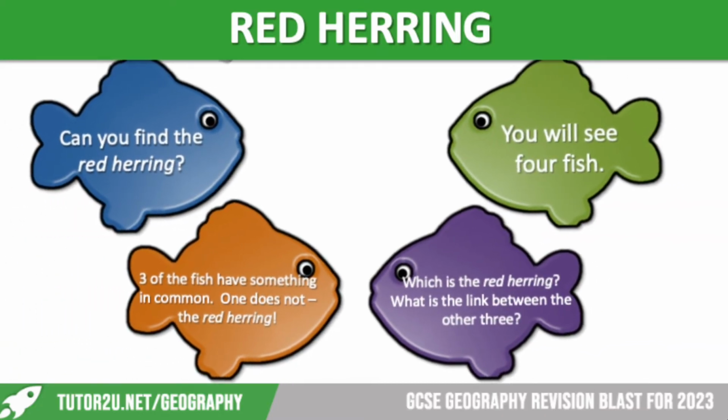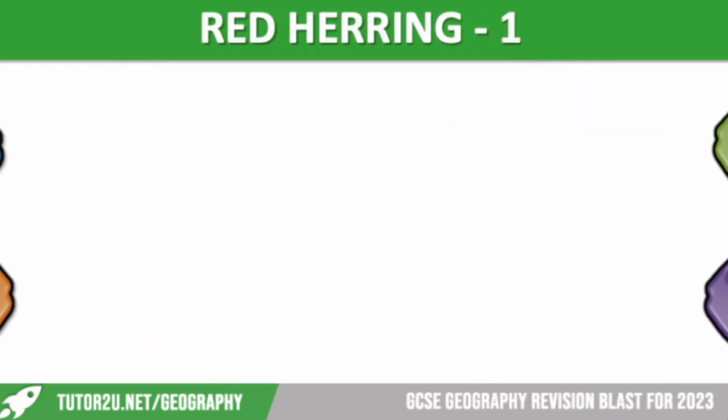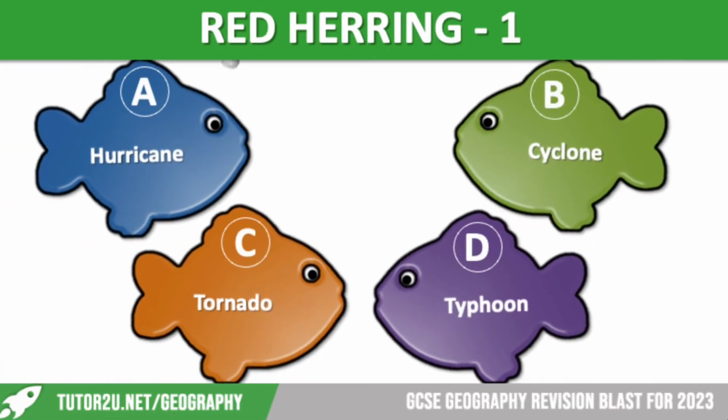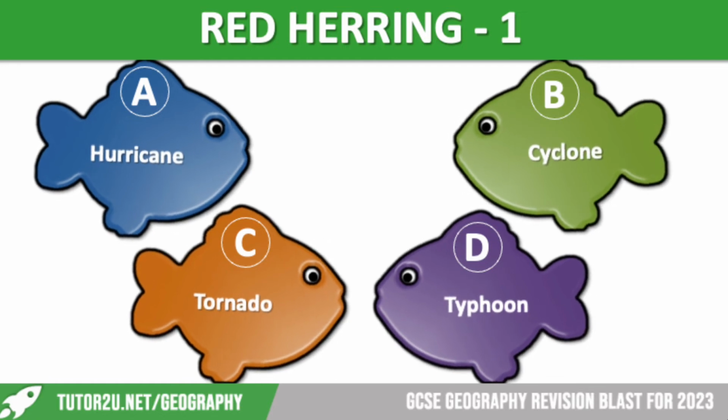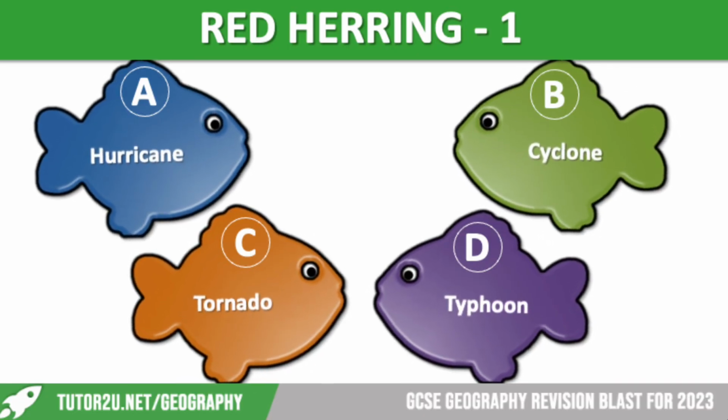Okay, so we have another red herring activity here. Like before, though it looks slightly different this time. We have 4 items on the screen. 3 of them have something in common. One of them is the odd one out. Which one is the odd one out? Like before, if you need a little bit more time to work them out, then please pause the video. We're about to reveal.